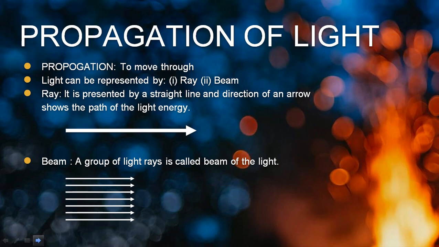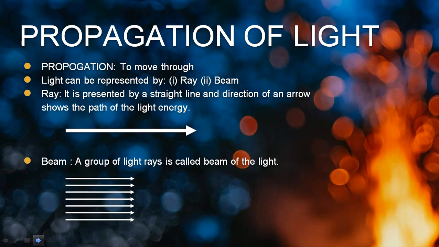Suppose you can see light easily, but how can you represent how the light is moving, or in which direction the light is moving? So for that we are going to define two new terms, that is ray and beam. Now what is ray?